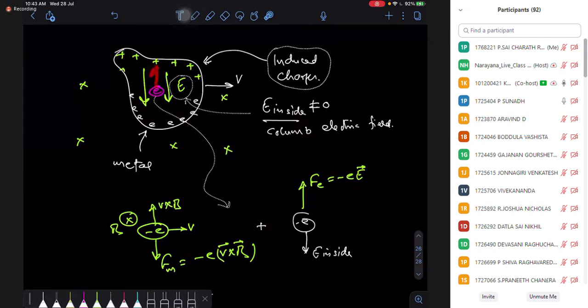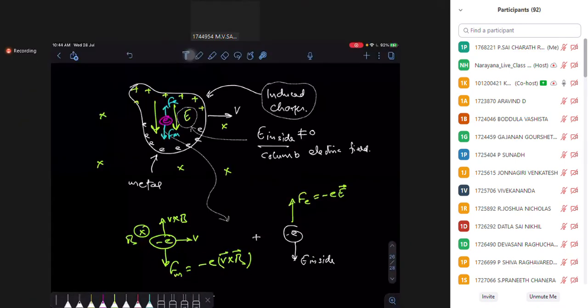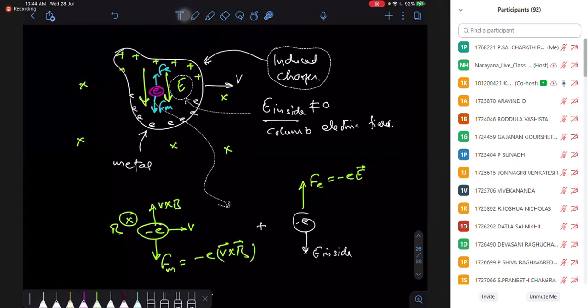So ultimately, the electrical force will balance my magnetic force or not? It is definitely going to be balanced. So my electrical force ultimately balances the magnetic force, right? How can we say it is definitely? Because I told you, in the metal there is an unlimited supply of electrons. A huge number of electrons are there. So definitely for all our practical purposes, this is balanced.